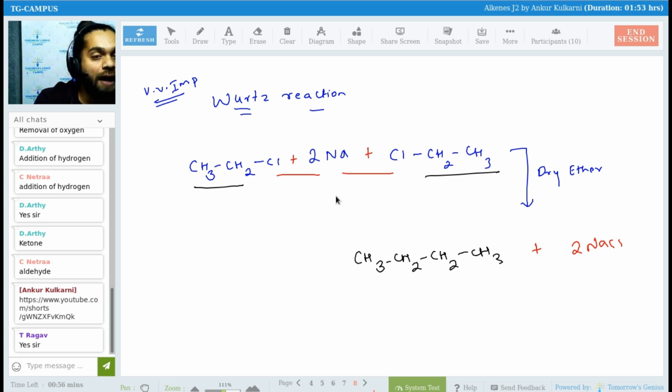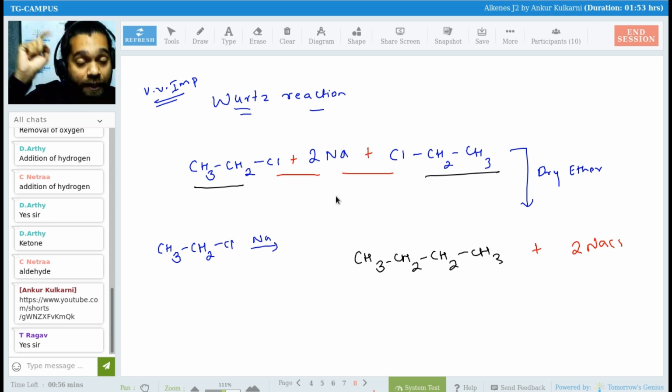In the exam, how do they ask? In the exam, they will not give you that you have 2 molecules. It will be directly like this: CH3, CH2, Cl, Na. That's it. You have to understand, yes, this is the Wurtz reaction, and that is how we get the product.